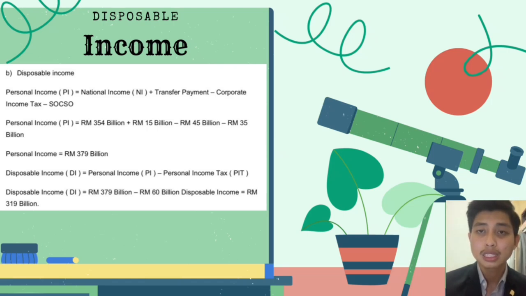And then we can see the formula for disposable income DI. Disposable income DI equals personal income PI minus personal income tax PIT. And then the calculation is disposable income DI equals 379 billion minus 60 billion, and the answer is 319 billion.